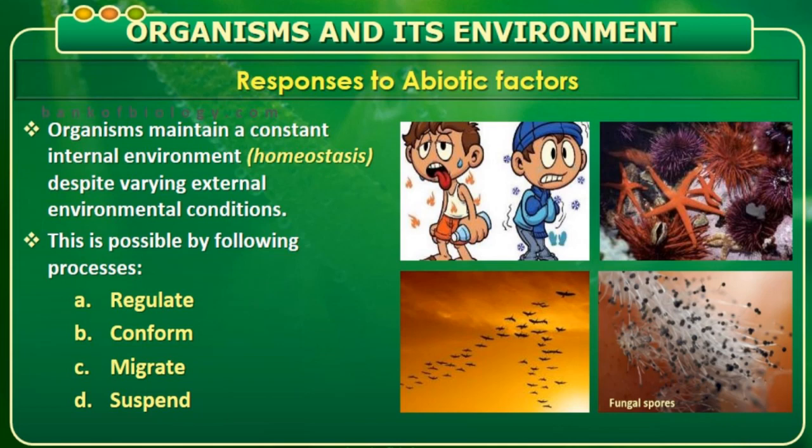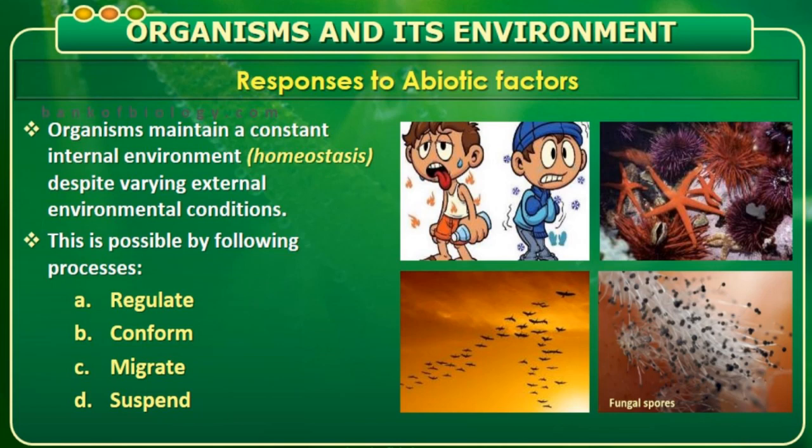Hello dear students, this is continuation of the chapter organism and population. In this we have studied regarding all type of abiotic factors. So we have studied regarding temperature, light, soil, water. Now in this video we will be learning what is the response of the organism to the abiotic factors, whether it is in a stressful condition, environment, what type of response does the organism give.